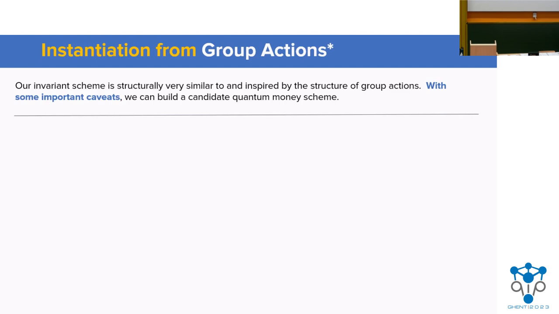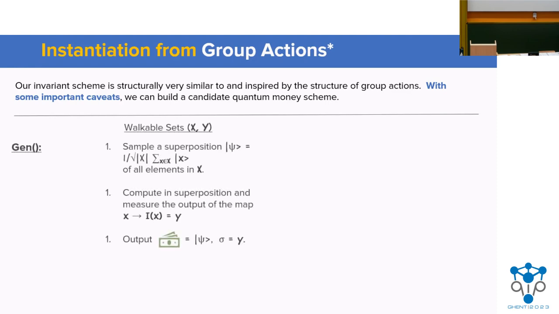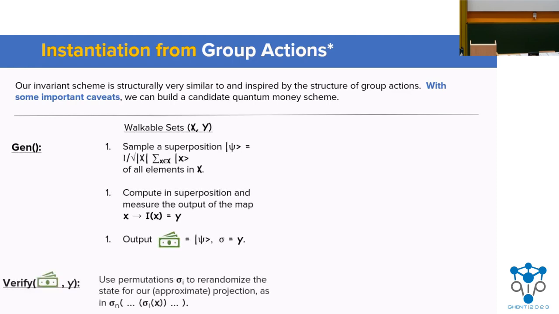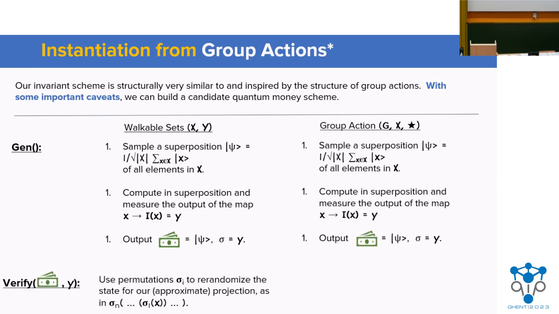So let's consider an instantiation of our generic scheme with group actions. We had group actions in mind when we were writing down the scheme, so the instantiation is actually quite similar. First, recall the generic construction. And now let's look at the group action construction. The banknote generation of the protocols is extremely similar. I'm going to gloss over the invariant right now because we'll need an oracle for that, although it is actually a natural thing for some group actions, and we won't need an oracle.